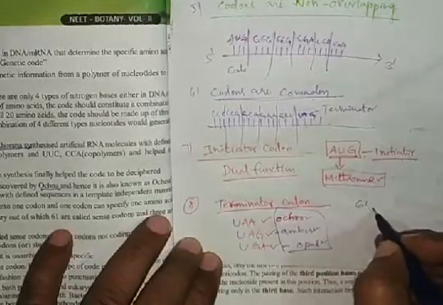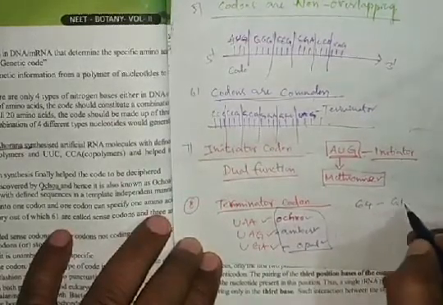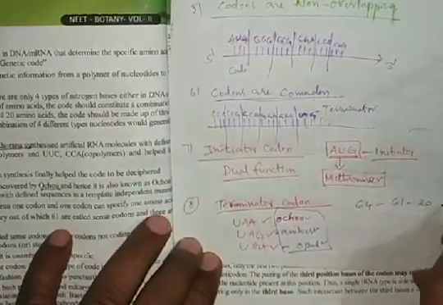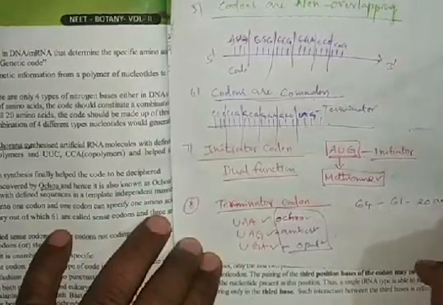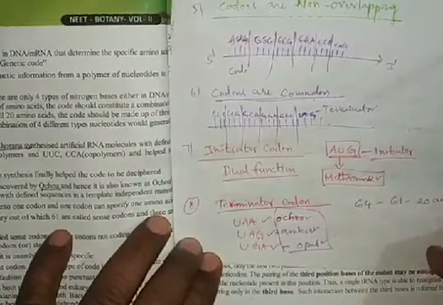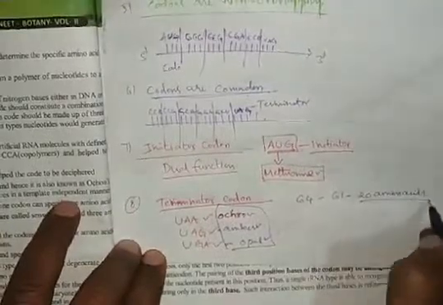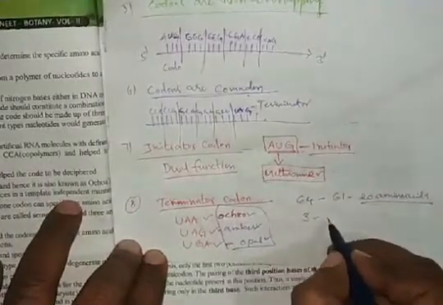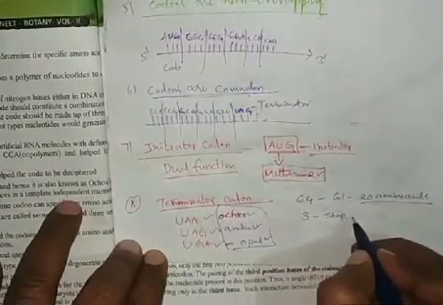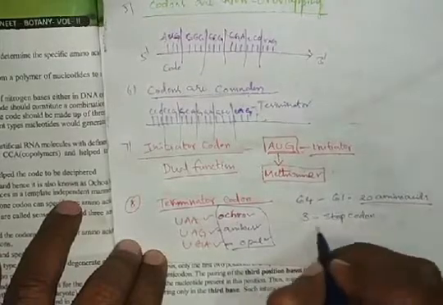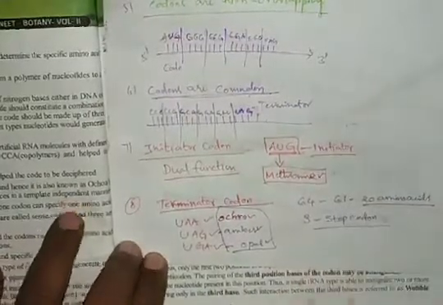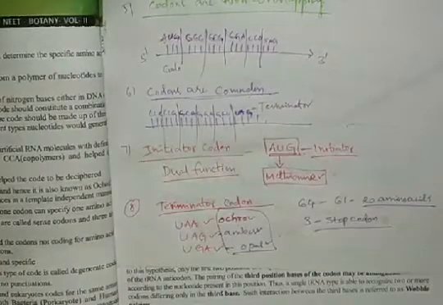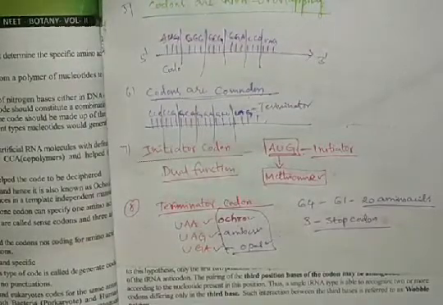Out of 64 codons, 61 codons can code 20 amino acids. The remaining 3 codons are the stop codons or terminator codons. So these are the characters of the genetic code.